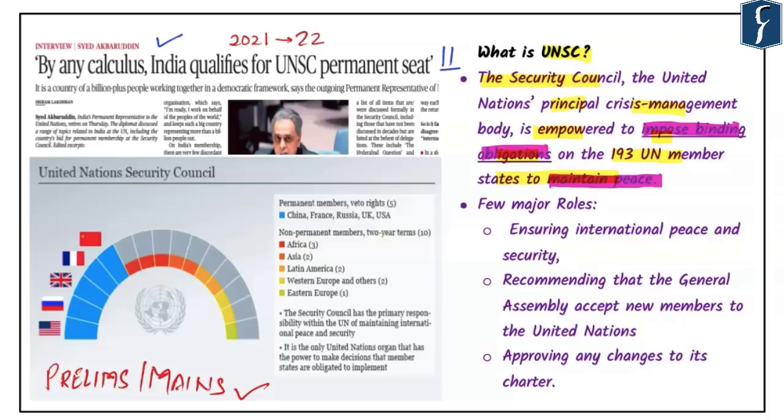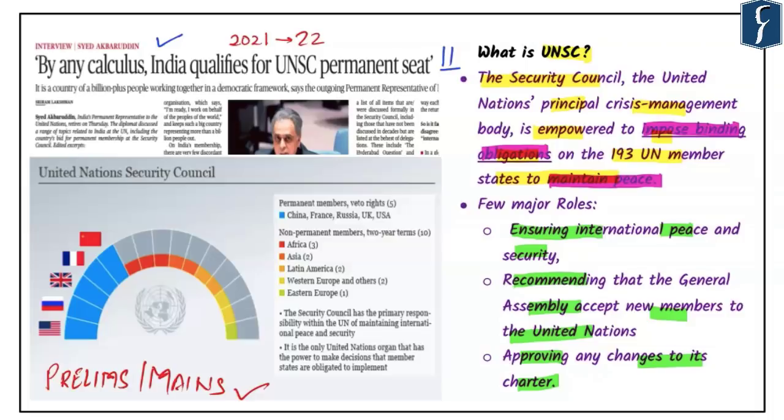So, in a nutshell, what are the roles of UNSC? First and foremost, as already mentioned, ensuring international peace and security. Second important aspect is recommending that the General Assembly accept new members to the United Nations. And third, which is very important, is approving any changes to its charter. What it means is that no changes to the United Nations charter or no new members can be admitted into the UN without the approval of the United Nations Security Council. At the same time, these resolutions require agreement of all P5 or the permanent members.